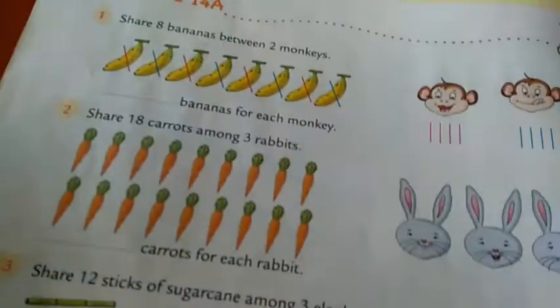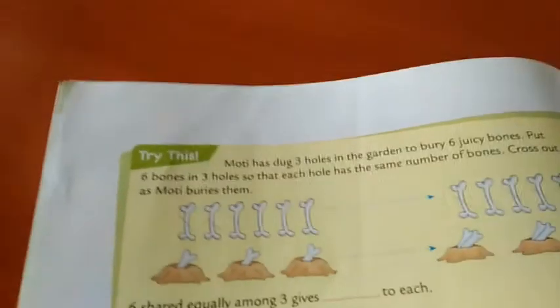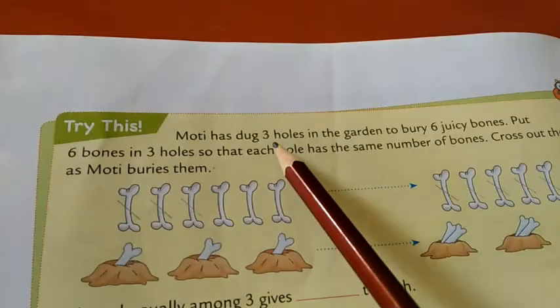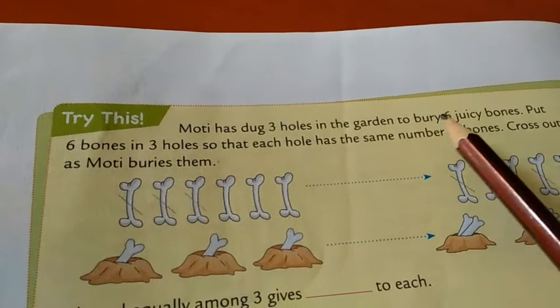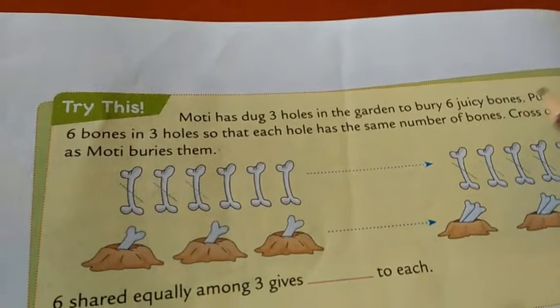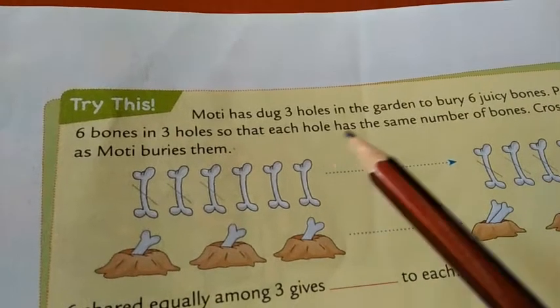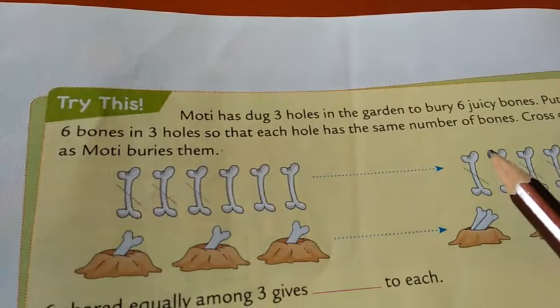Here are some examples for you. Look at this. Moti has dug 3 holes in the garden to bury 6 juicy bones. Put 6 bones in 3 holes so that each hole has the same number of bones.